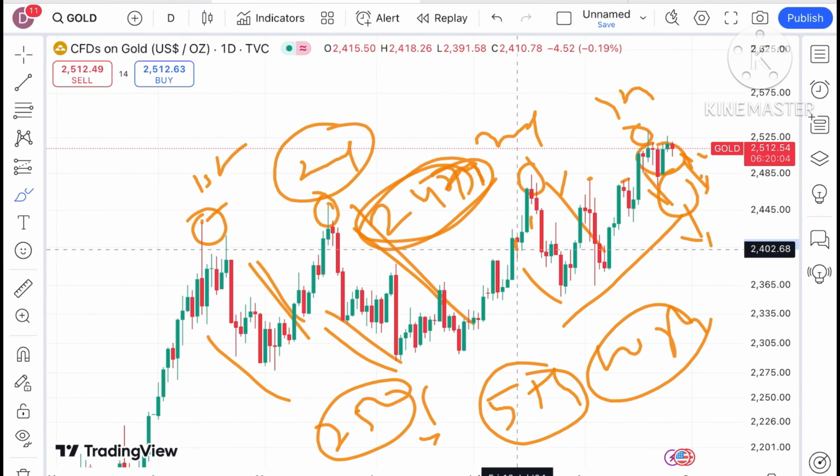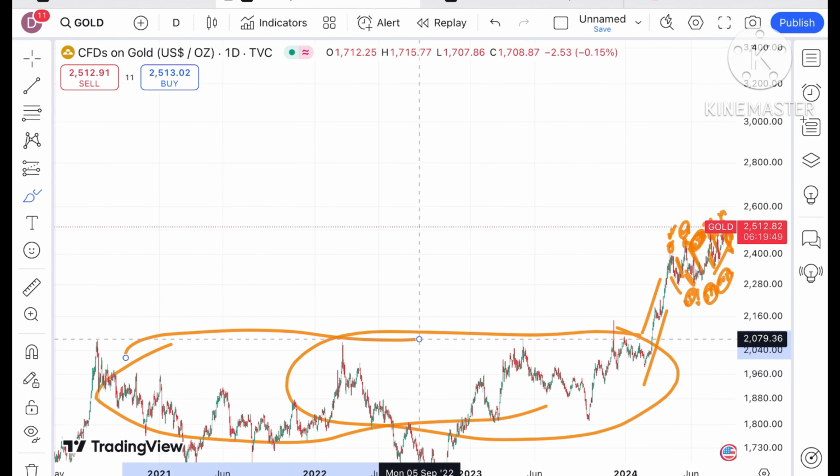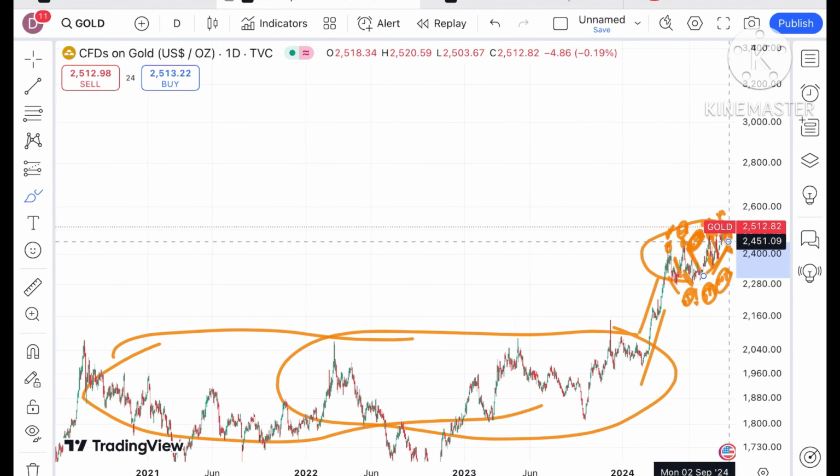Coming back to gold, if you look at this trend, whenever it moves out of a zone, we have seen it spend a good amount of time. Looking at this particular chart, this is the time the price of gold moved. Now it is moving in this zone.